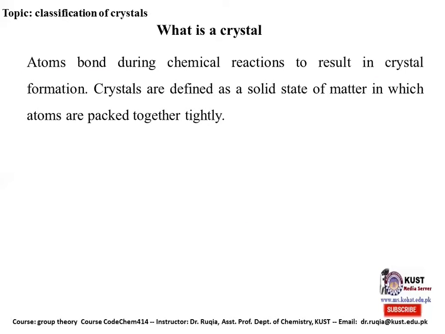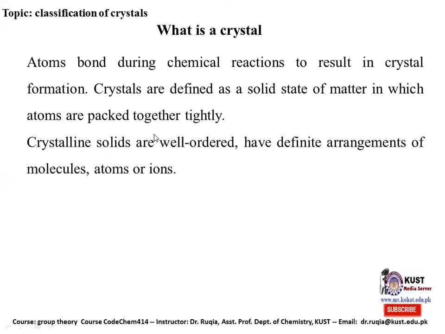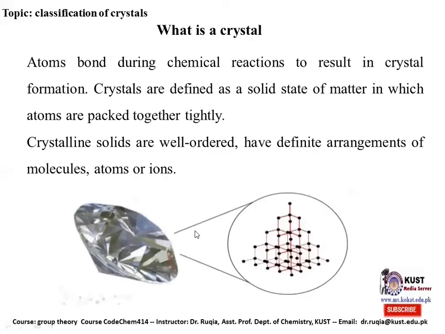Now, what is a crystal? Atoms bond during chemical reaction to result in a crystal formation. Crystals are defined as a solid state of matter in which the atoms are packed together tightly. Crystalline solids are well ordered, have definite arrangement of molecules, atoms, or ions. This is the crystal of a diamond. You can see that inside the diamond, all the carbon atoms are arranged in specific pattern, that is the tetrahedra, and the tetrahedra are further connected with each other through a specific bonding, specific arrangement.